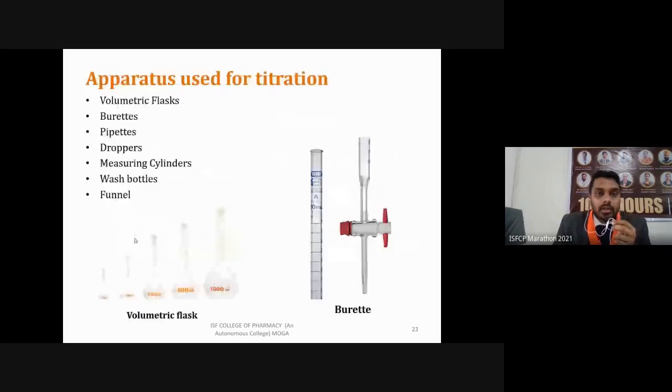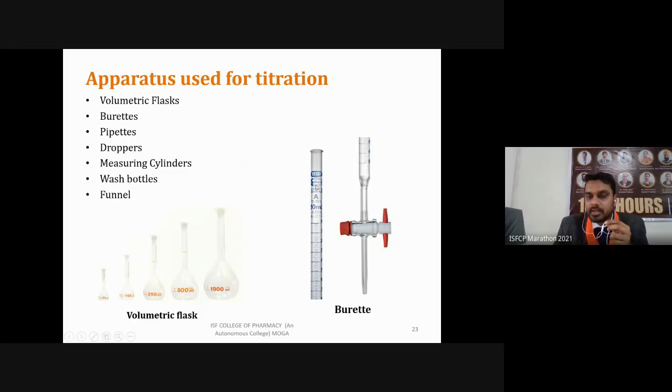Now the different instruments, or rather glassware, which we are going to use in these titrations. The main thing is the volumetric flask, of different sizes like 50, 100 ml, 250, 500 or 1000 ml, in which we prepare standard solutions. For a standard solution we have to prepare a solution of precisely known concentration, which will be prepared in this volumetric flask. The second one is the burette, in which we are going to take our standard solution.